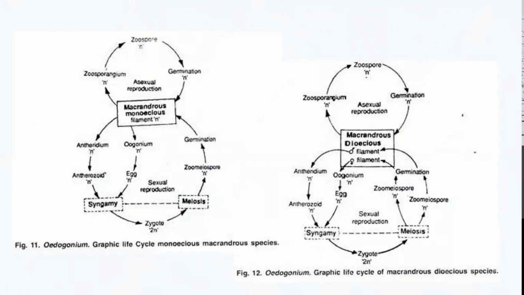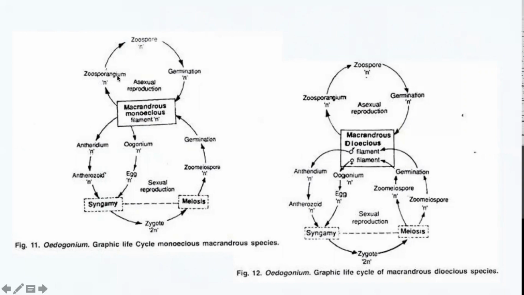And the interesting thing, if you look at the life cycle of Oedogonium, is that all the cells starting from the mother filament, all the cells except the zygote, are haploid, and the only diploid cell seen throughout the life cycle is the zygotic cell.